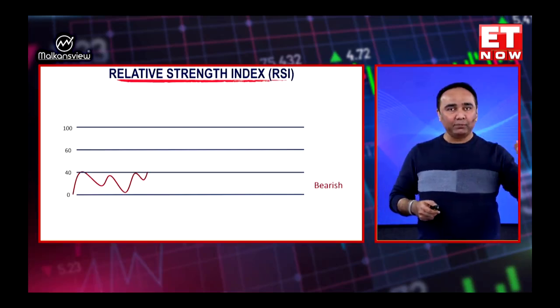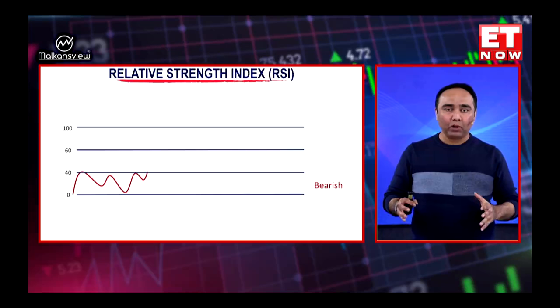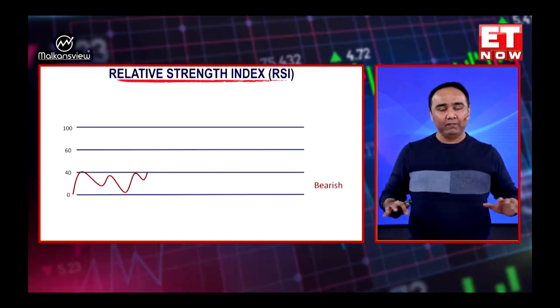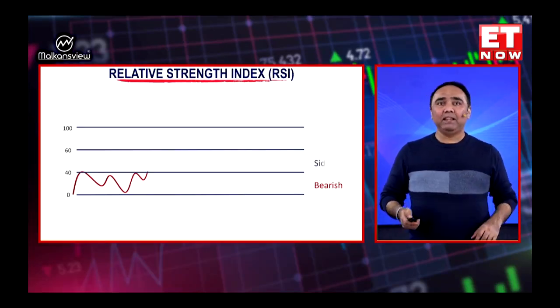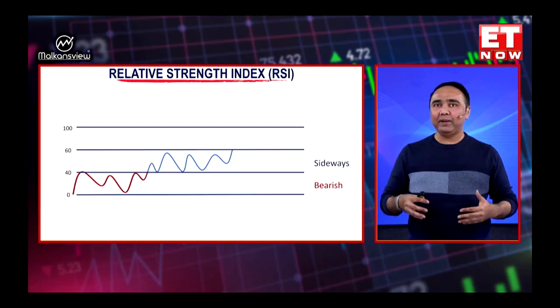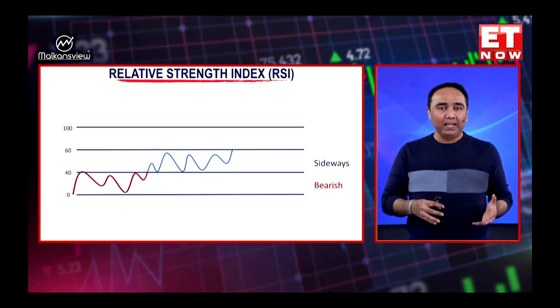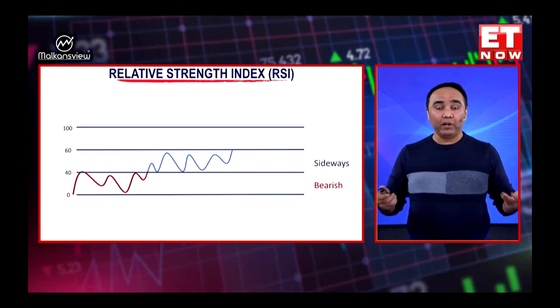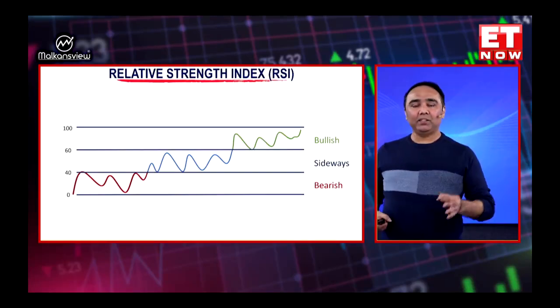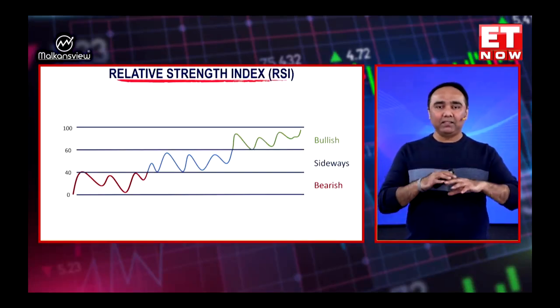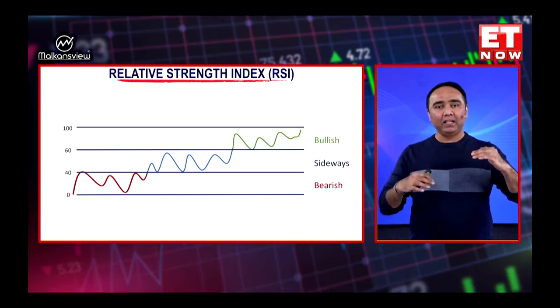So if the RSI is below 40, that means the stock is in a downtrend. Simple. We don't touch them, or we short them. If the stock is between 40 and 60, that means the stock is in a sideways market, choppy market, range bound market. So we don't do anything, or we do support resistance trading, or we can do option writing. And the third is above 60, it's bullish. So that means we have divided the whole part into three and we trade accordingly.